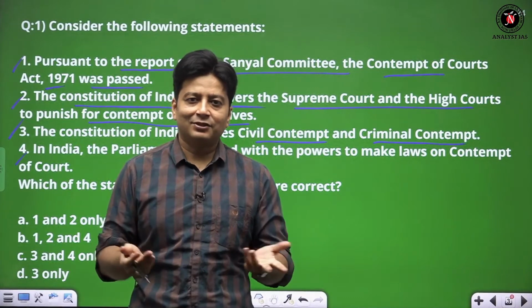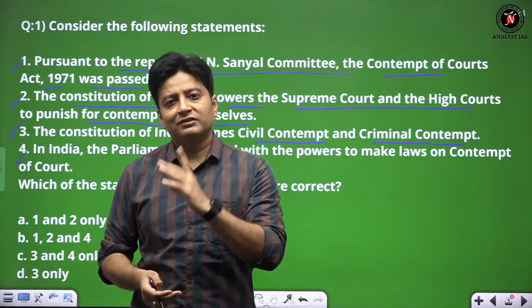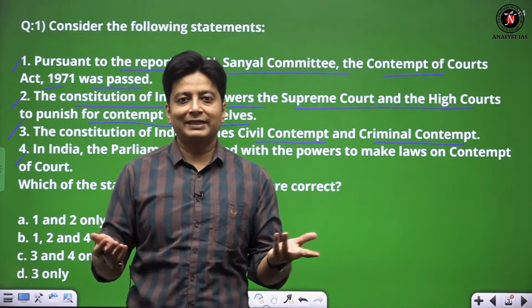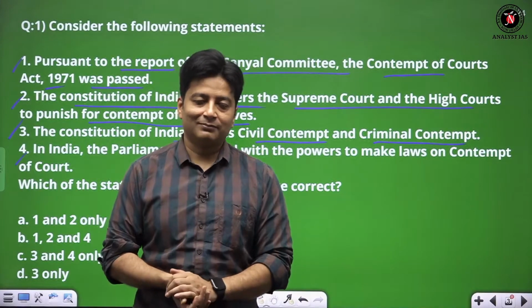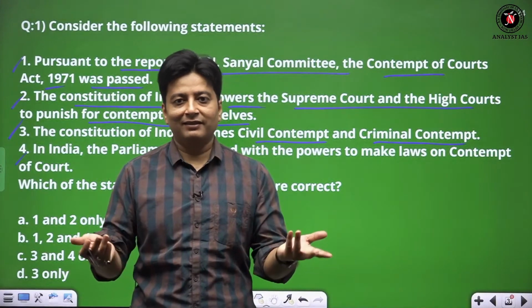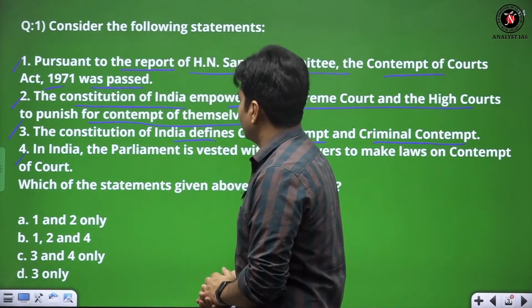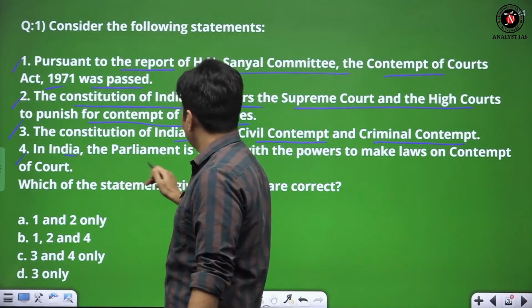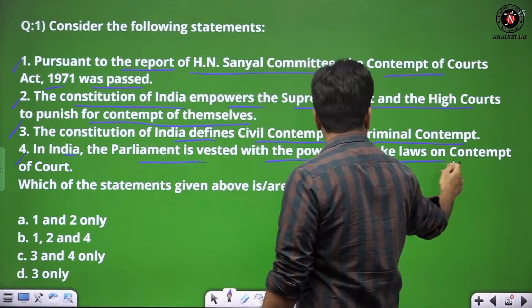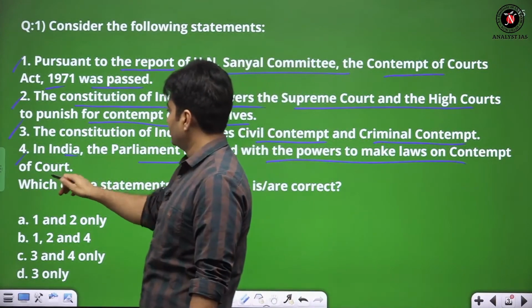Whether it was a stunt or not, a fine of ₹1 was imposed in the end. So it was contempt in the legal book, but it was used in a manner that the media gave hype to it. Now the fourth statement: in India, the parliament is vested with the power to make laws on contempt of court.